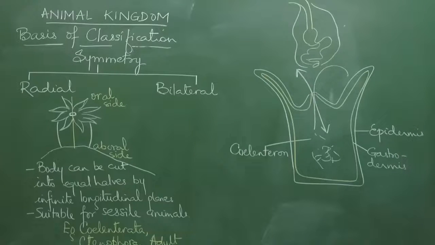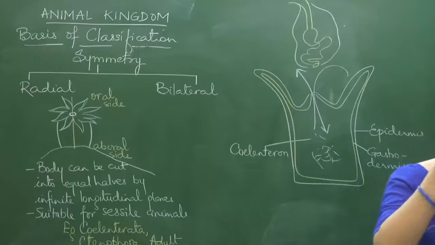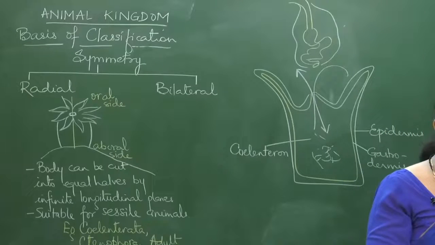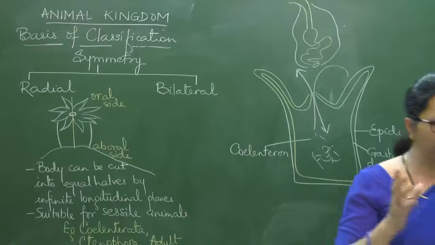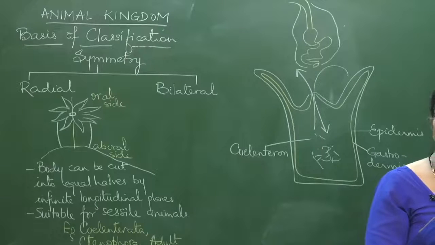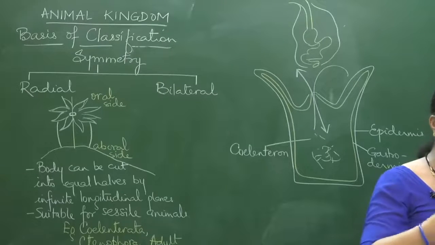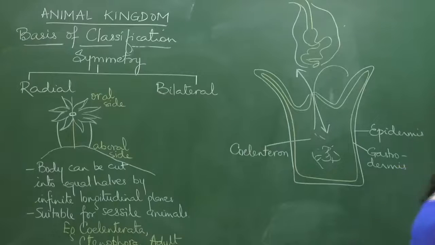Another question Sujata has put, that the poriferan body can be divided into vertical halves. So vertical division is possible, certainly, but that is only when there is no branching. As I told you, it is like a flower vase, and certainly you can cut it into two equal halves, but if there are so many branches coming out from different directions, then it will be more or less asymmetrical.